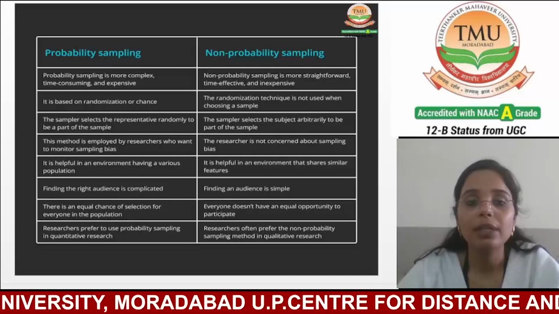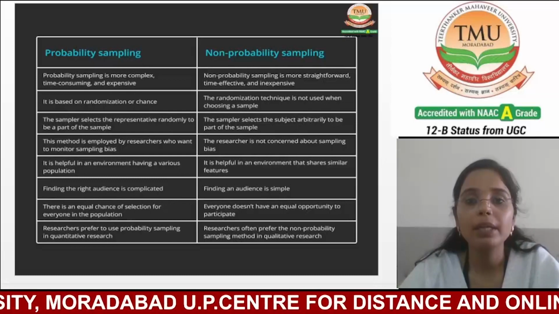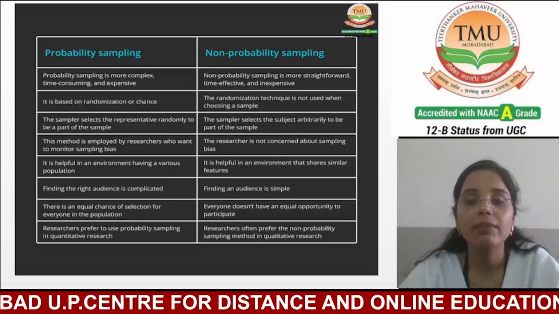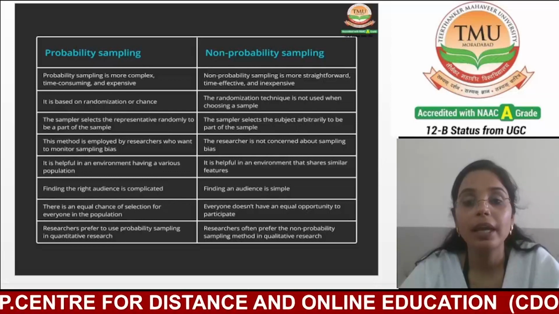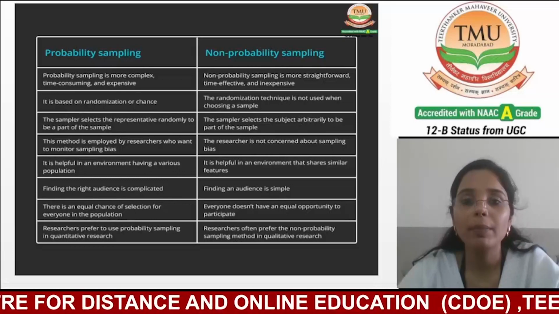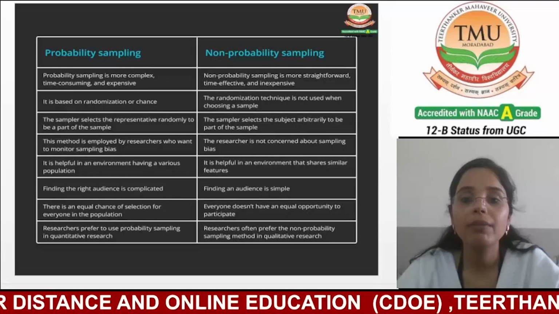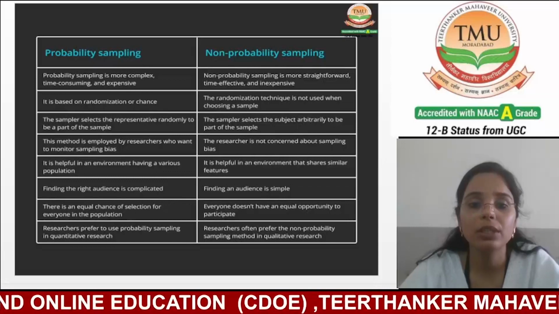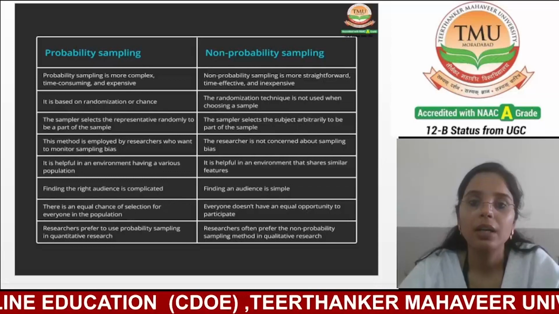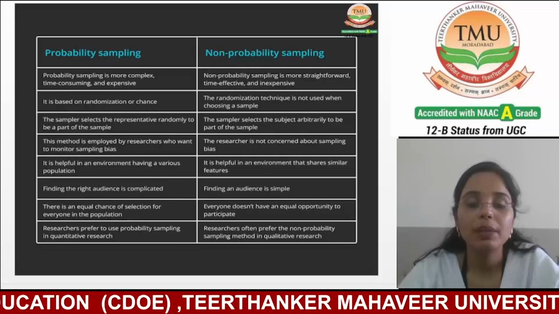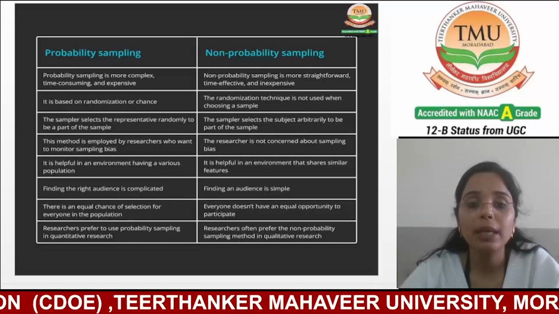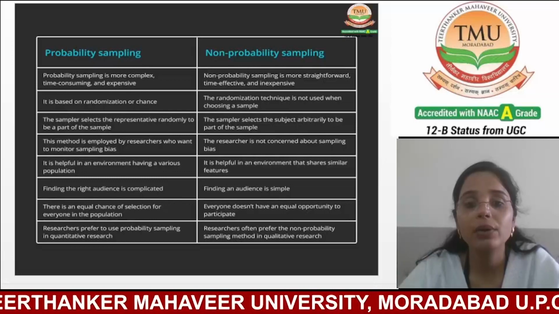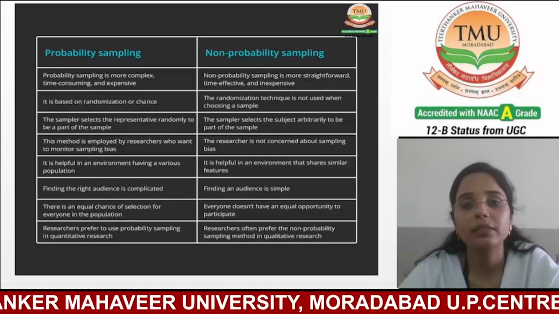Next, probability sampling is helpful in an environment having a varied population, while non-probability sampling is helpful in an environment that shares similar features. In probability sampling, finding the right audience is very complicated.